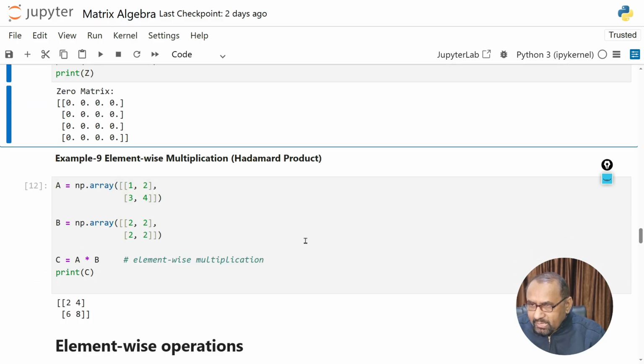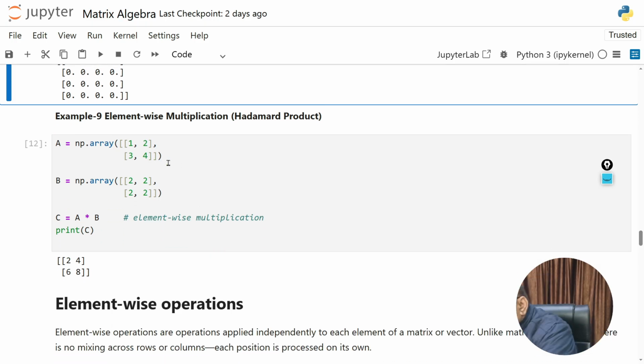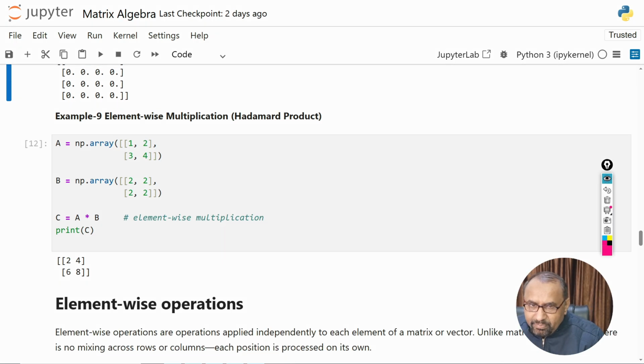Next we have element-wise multiplication or the Hadamard product. Okay, so what happens in the case of this type of multiplication, you can see in example matrix A, this is a 2 by 2 order matrix, and this is also 2 by 2 order. So when you multiply, we have a new matrix that is again of the same order.